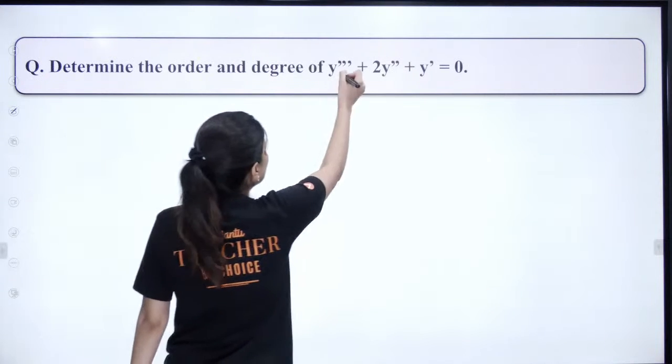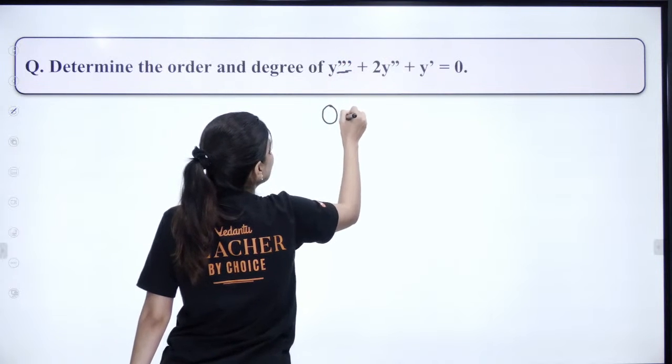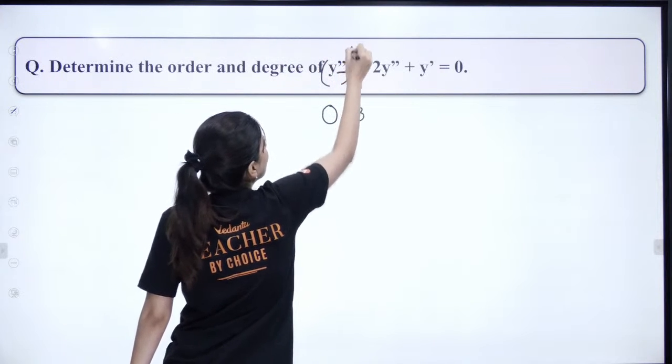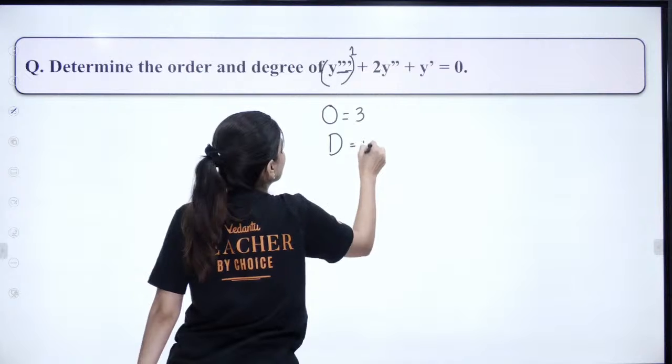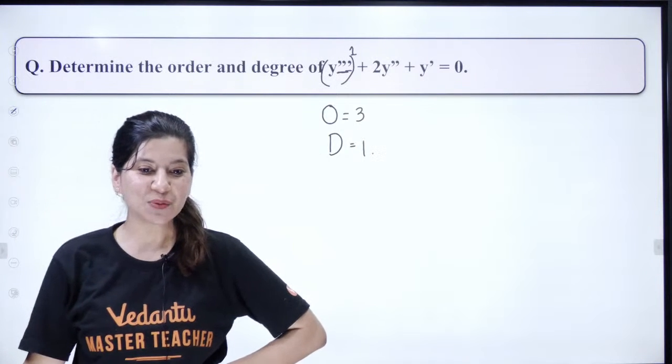Can you see the triple dash? That means order is 3. Order is 3. And the power of the triple dash is 1. That's why the degree is 1. Can I see? Oh, degree 2. Some people are saying degree 2.